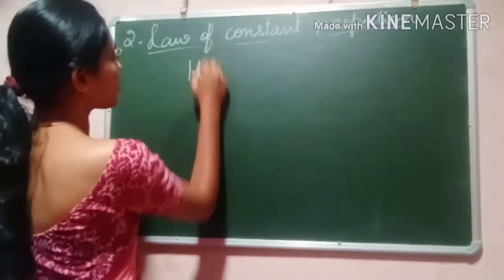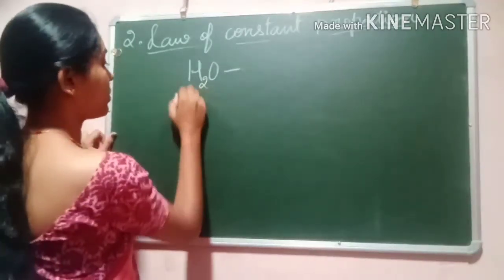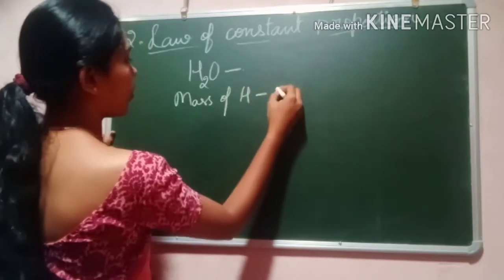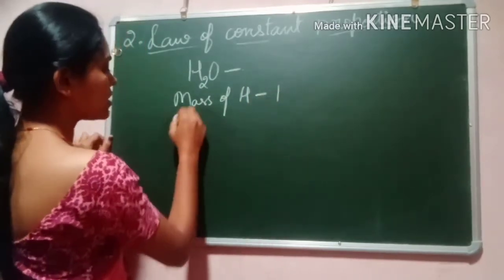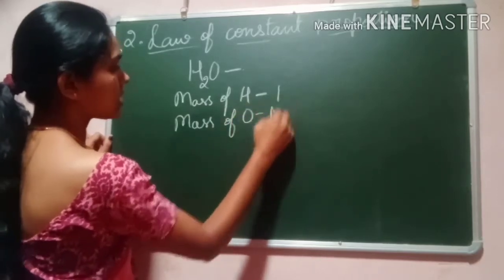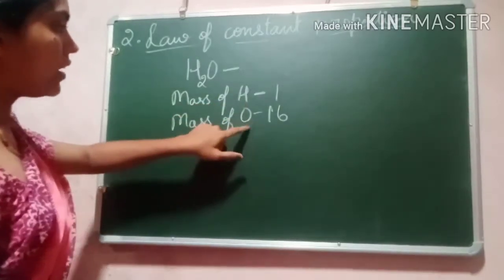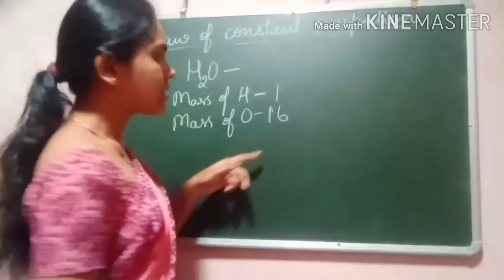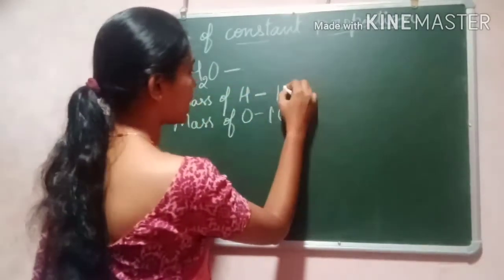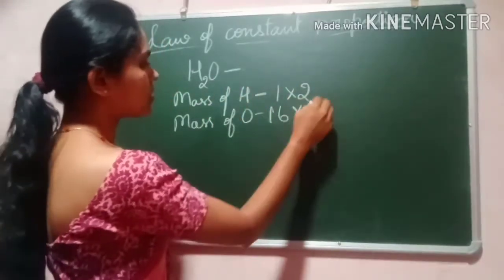Here, H2O: if I take the mass of hydrogen as 1 and the mass of oxygen as 16, and there are 2 hydrogen atoms, 1 into 2, and 1 oxygen atom.